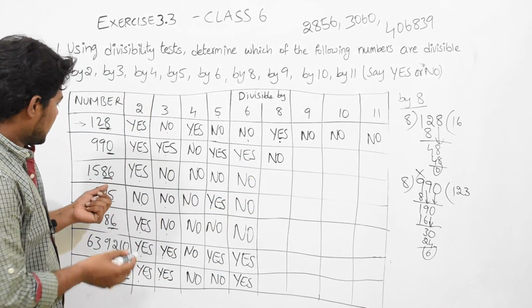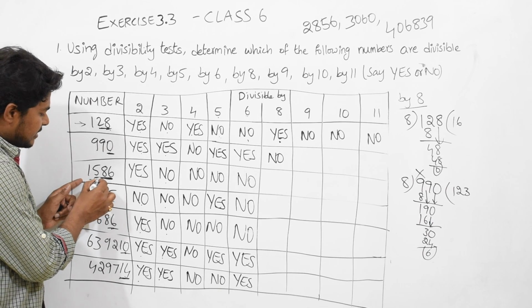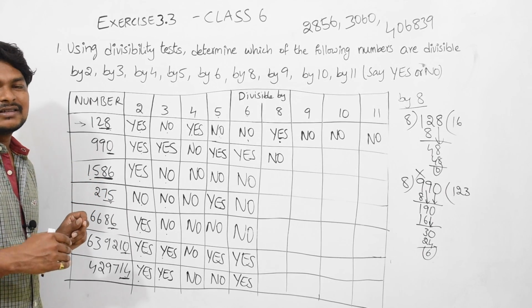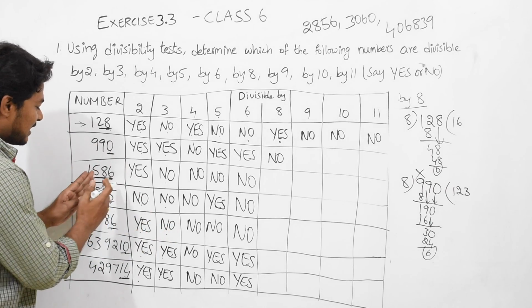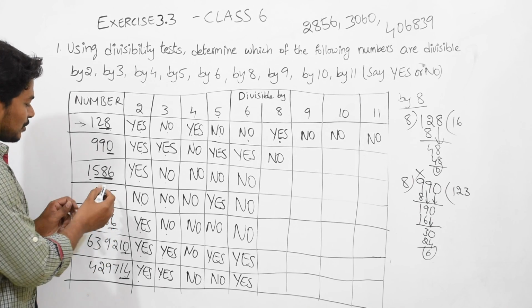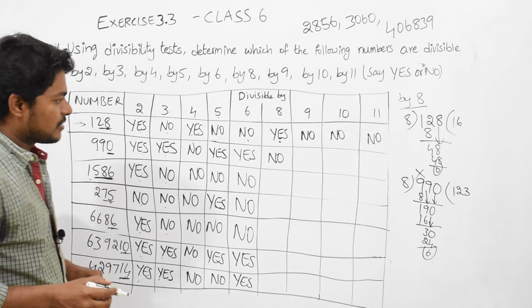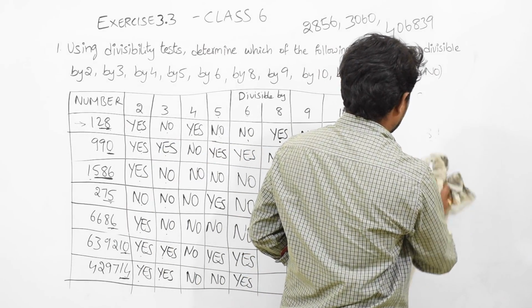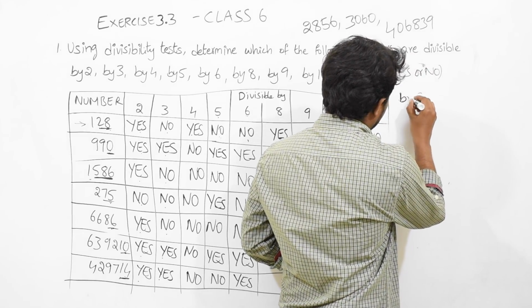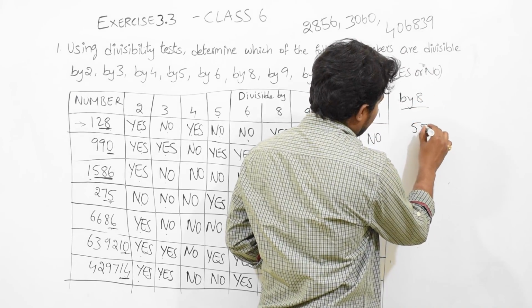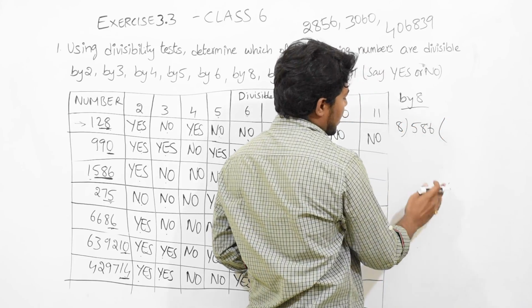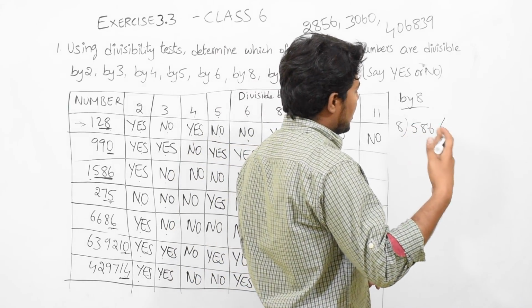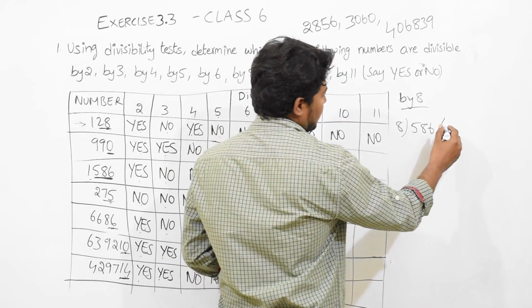Likewise, 1586. Here we need to take the last 3 digits. What is that? 586. Some people will take the first 3 digits, then they will say, sir, the answer is not coming. How? You need to take the last 3 digits. That's what I am saying, right? So units place, tens place, hundreds place, 586 you should take. 586 by 8: 8 5s are 40, 8 6s are 48, 8 7s are 56.